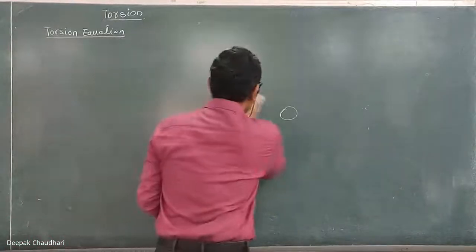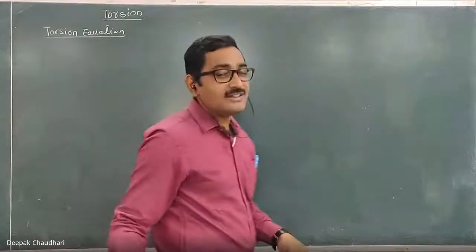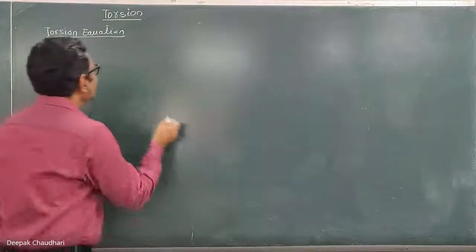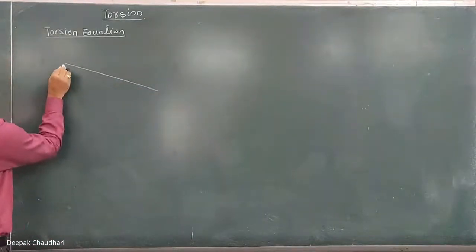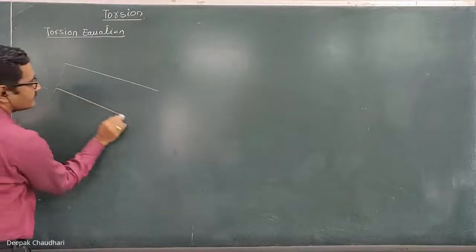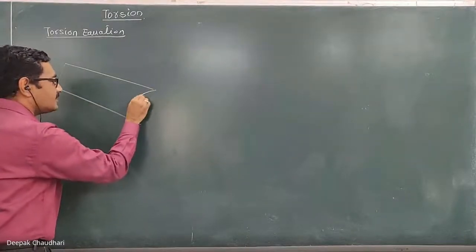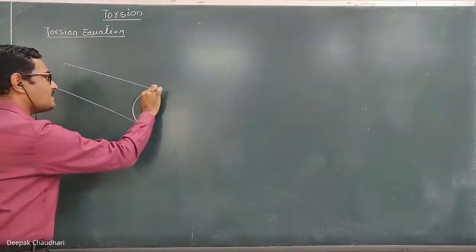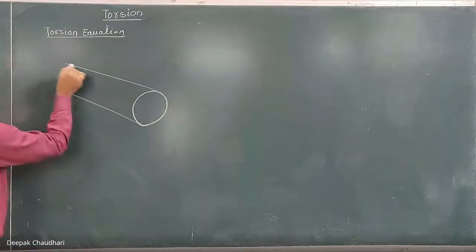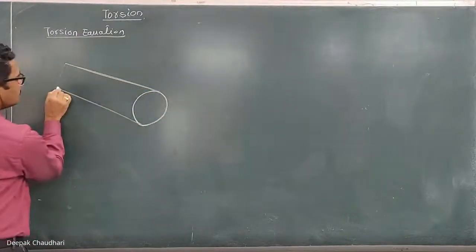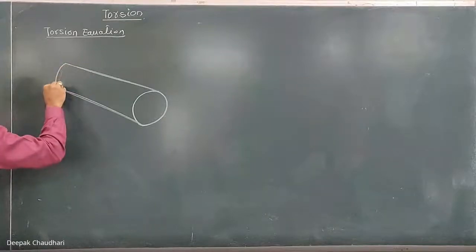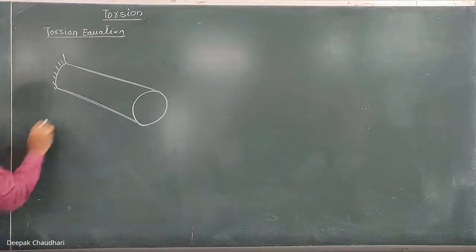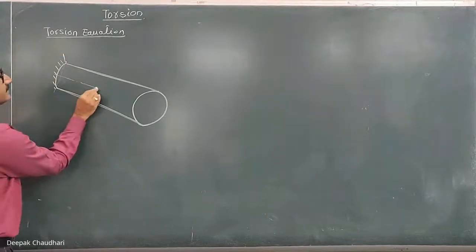Okay, now we are deriving this torsion equation under certain assumptions. Here, let's consider, suppose, this is one shaft, a circular shaft. Let this end be fixed, and this is the axis.